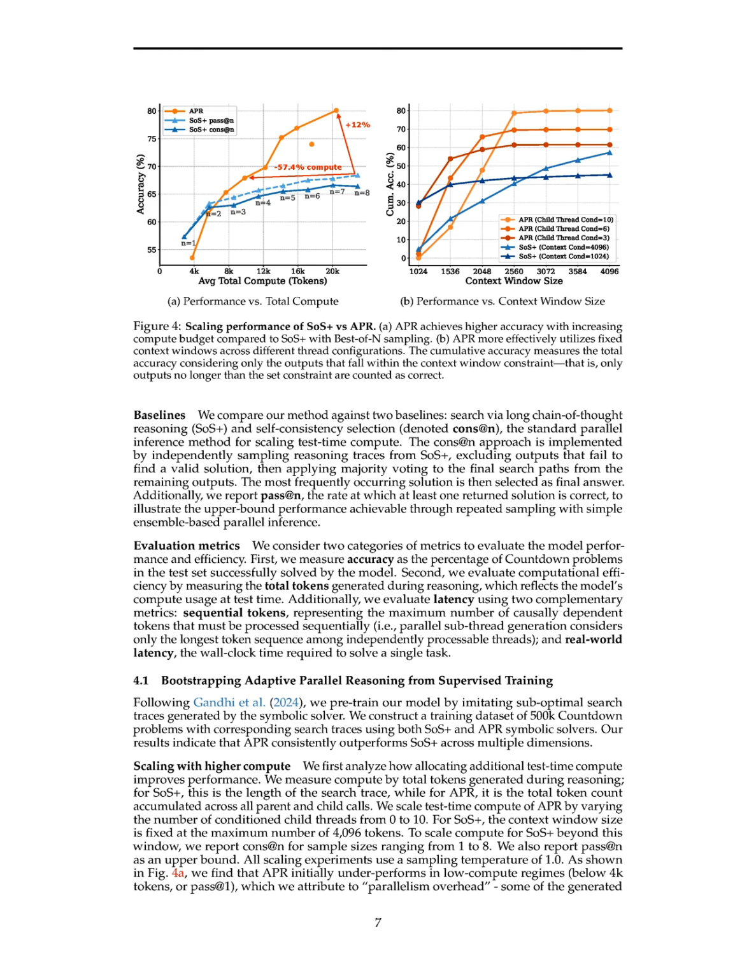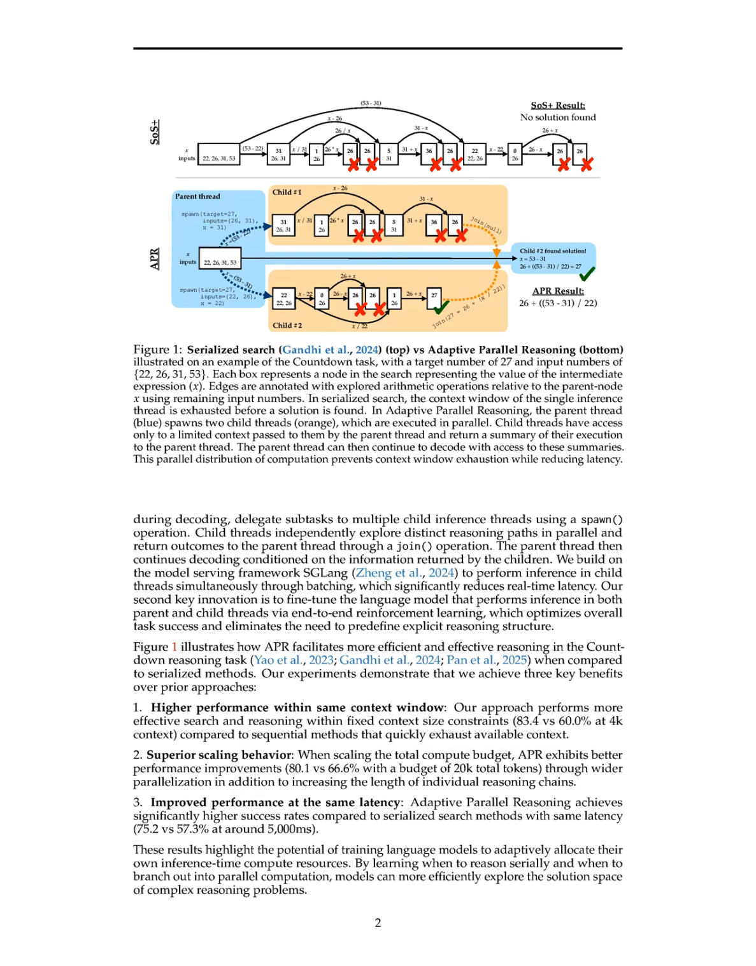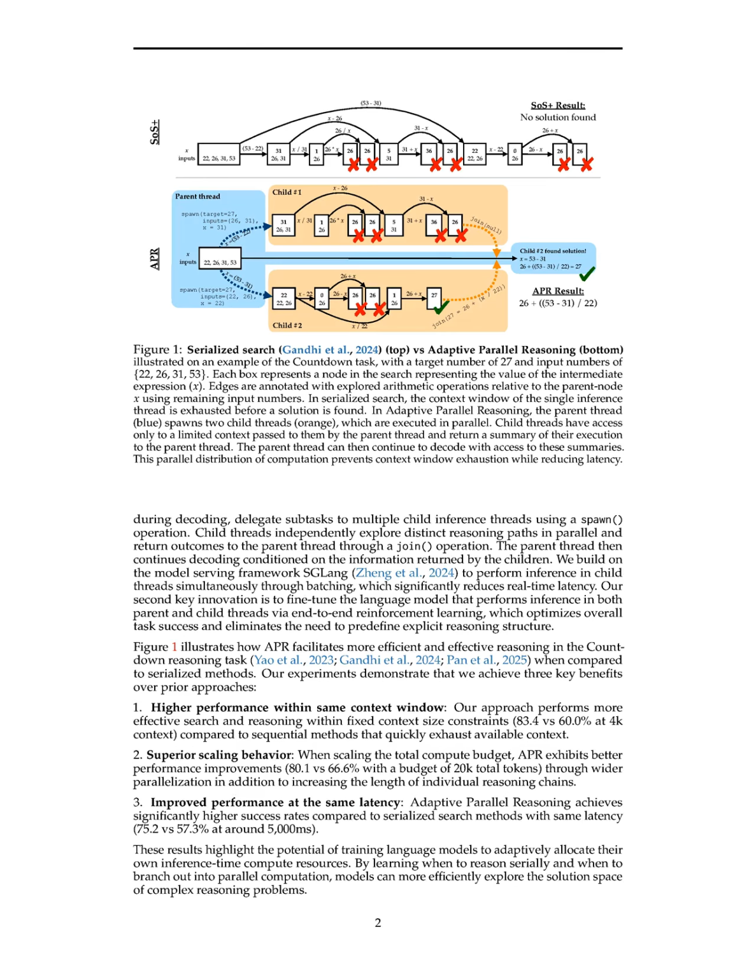Additionally, latency was measured using sequential tokens and real-world latency, which reflects the wall clock time required to solve a task. Results indicated that APR achieved higher accuracy, 75.2% versus 57.3% at around 5,000 milliseconds latency, and better performance within the same context window, demonstrating superior scaling behavior and efficiency compared to the baseline methods. Overall, APR's ability to adaptively allocate inference time compute resources led to significant improvements in both performance and efficiency metrics.